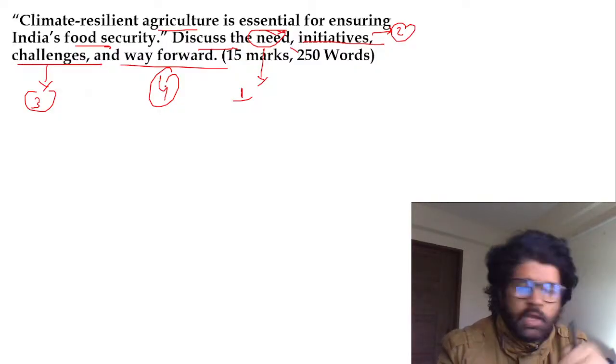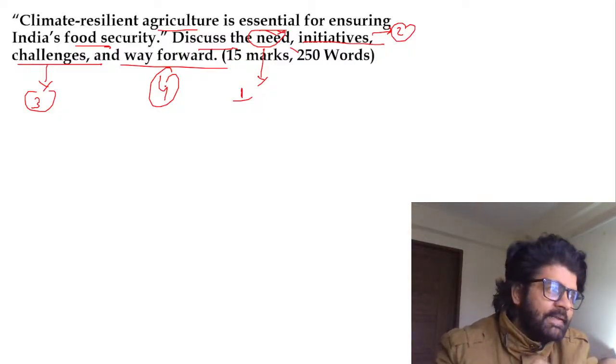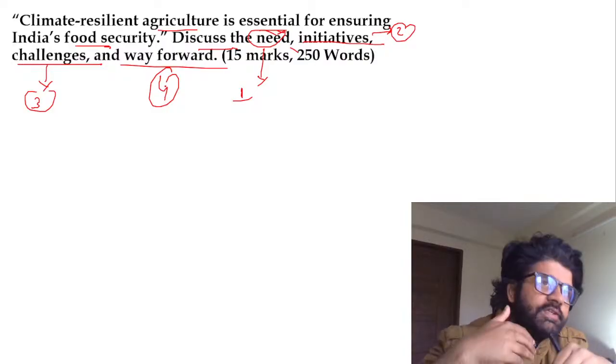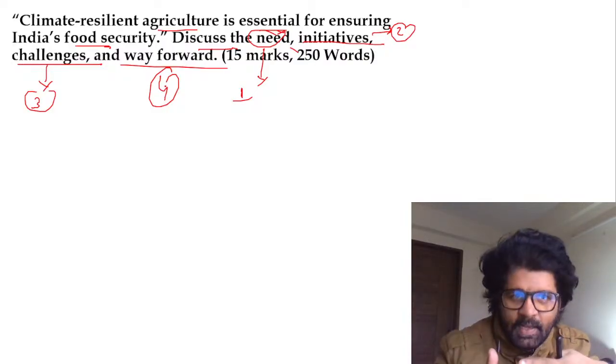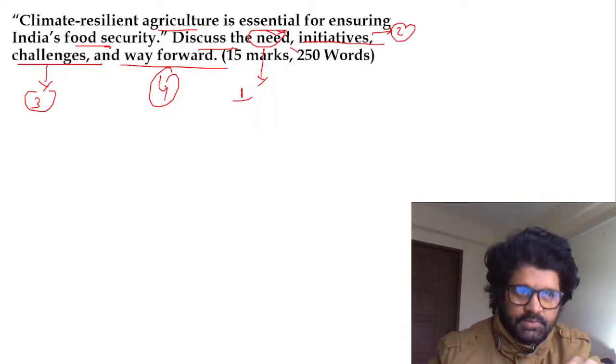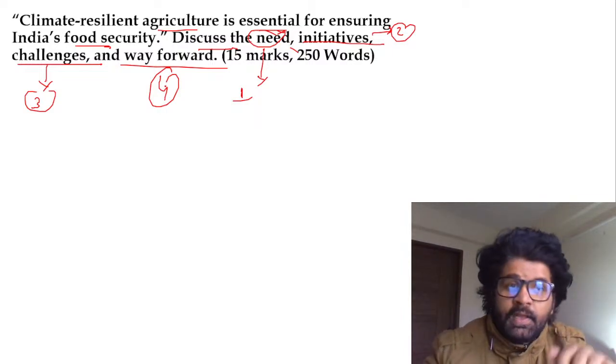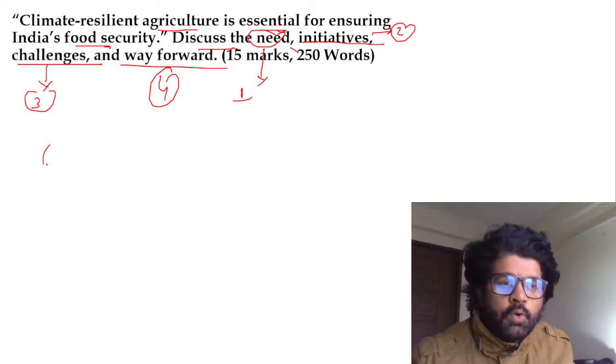What are the challenges? You will talk about small and marginal farmers, GM crop apprehensions, and other things, unequal access. What is the way forward? Don't work in silos, come together, bridge the digital divide, whatever we have discussed right now. But you have to divide your answer into these parts. Only then you will be good boys and girls. Who will be good boys and girls?